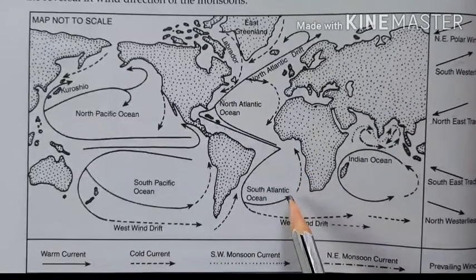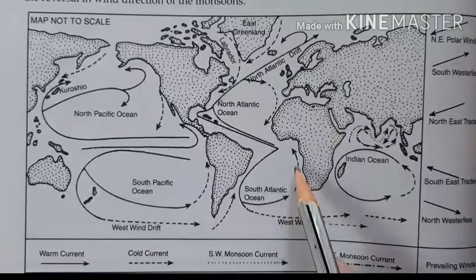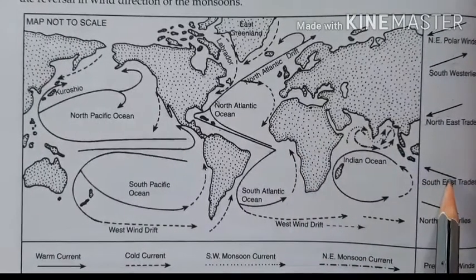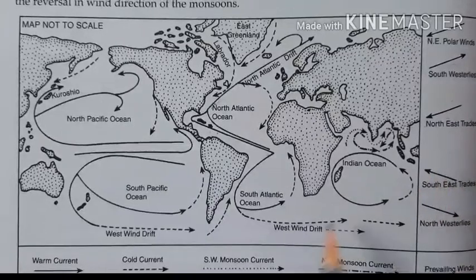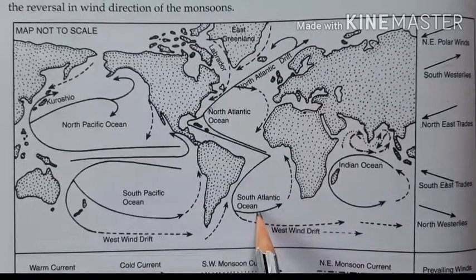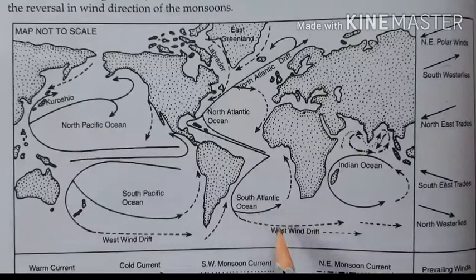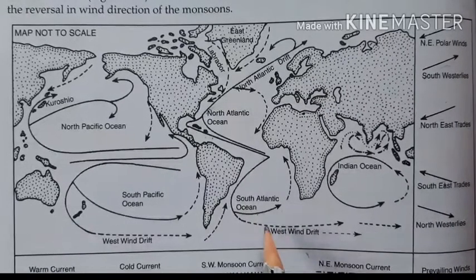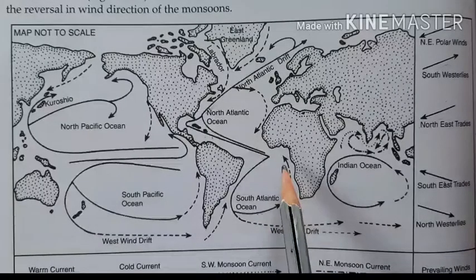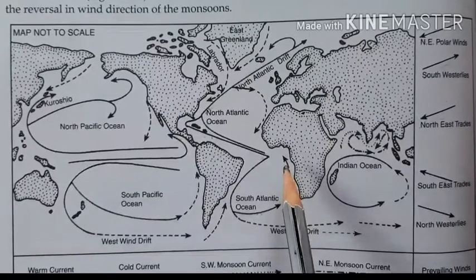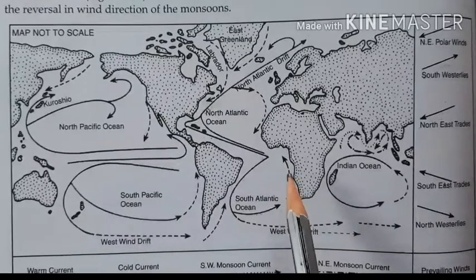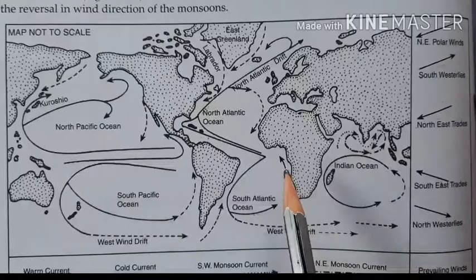It is influenced by the southeast trade winds in the equatorial region, because trade winds are flowing from the east. Here the influence of the westerlies will be less, because westerlies are moving towards the south. So here the ocean current's speed will be low, but when it comes into the zones of influence of the permanent winds, they will increase the speed of the ocean currents.